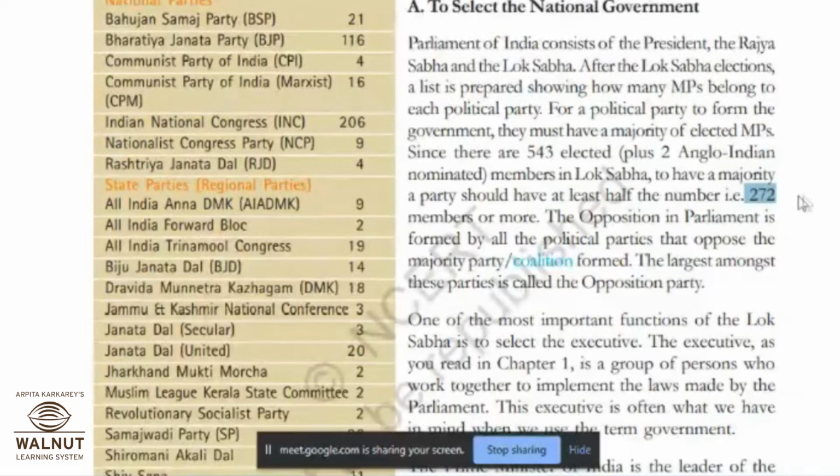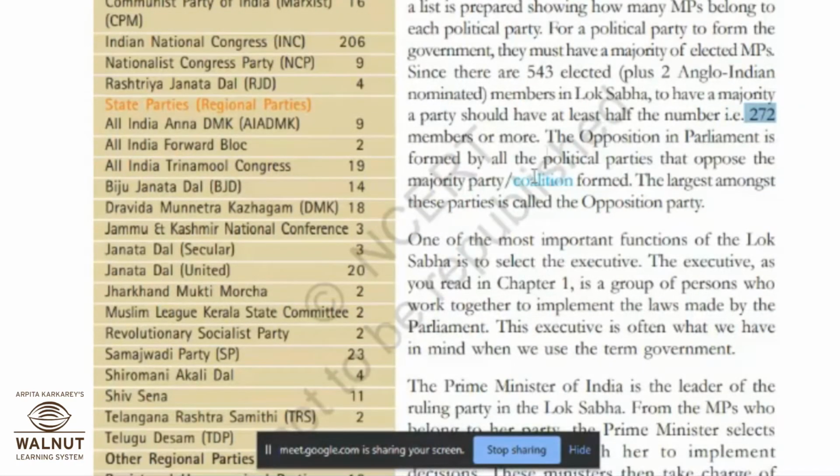ओके. The opposition in parliament is formed by all the political parties that oppose the majority party or coalition form. The largest among these parties is called the opposition party. म्हणजे 543 मधले आपल्याला असे डिवाइड करायचे आहेत की एक पार्टी गव्हर्नमेंट फॉर्म करणार आहे आणि उरलेल्या सगळ्या पार्टीज विल बी इन अपोजिशन. इन शॉर्ट इट इज लाईक दॅट.